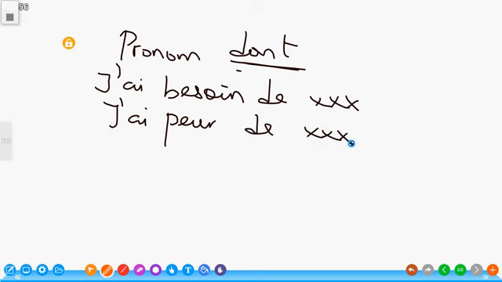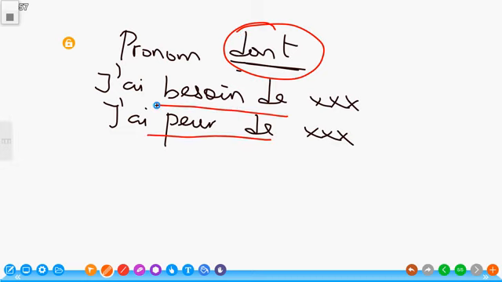Now, the point is this. The pronoun dont is used to replace a noun, an object. You know that an object is a noun. So the pronoun dont is used to replace an object that was introduced by such an expression, expressions that are constructed with de. I hope you get me. When the expression is constructed with de, the object is what dont is used to replace.